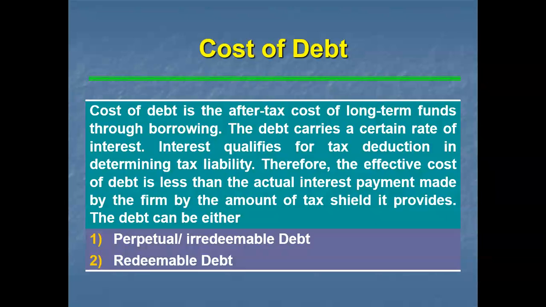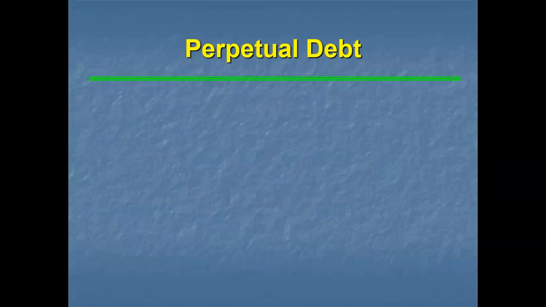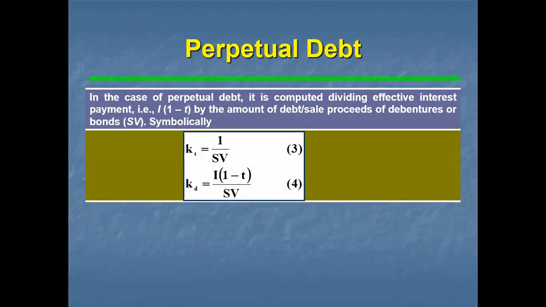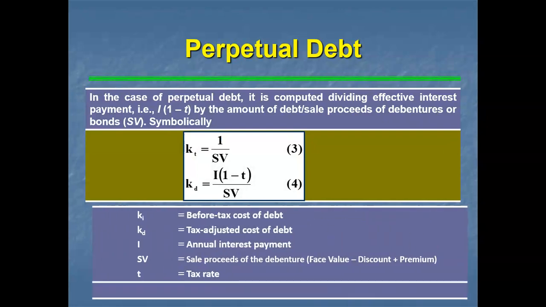Therefore, in computing the cost of irredeemable debentures, only the interest amount is taken into consideration. What is the formula we are going to use in case of perpetual debt? Kd is equal to interest divided by SV, that is, Kd = I(1 - T) / SV.